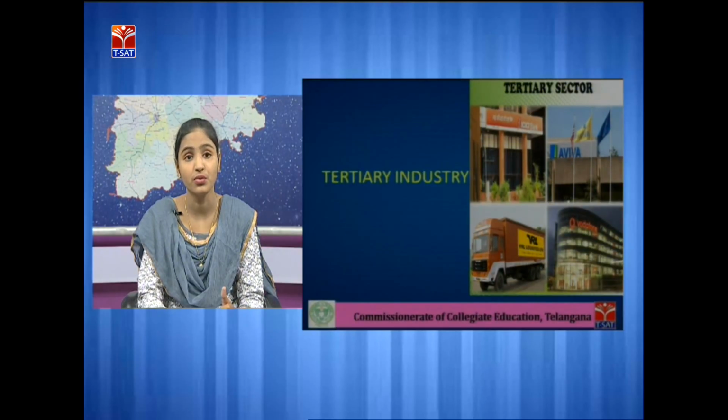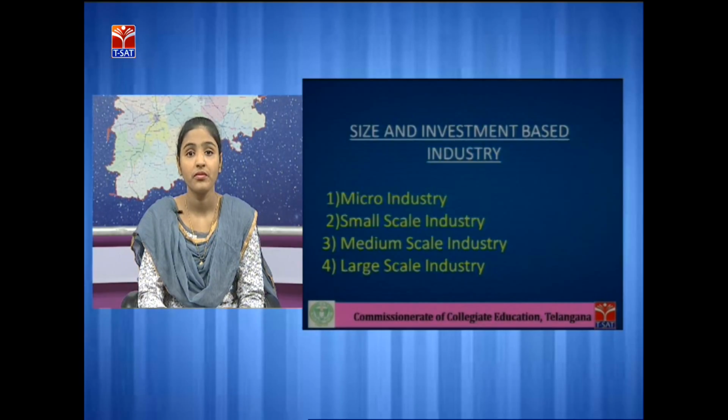Warehousing helps to store the goods and create time utility of the goods. Bank helps business organizations by lending loans. Insurance company acts as a risk bearer to the business organization. Advertisement attracts the customer towards the new product that is existing in the market.